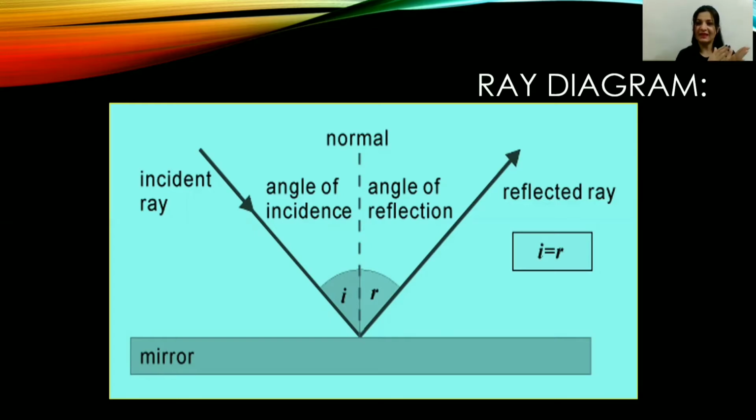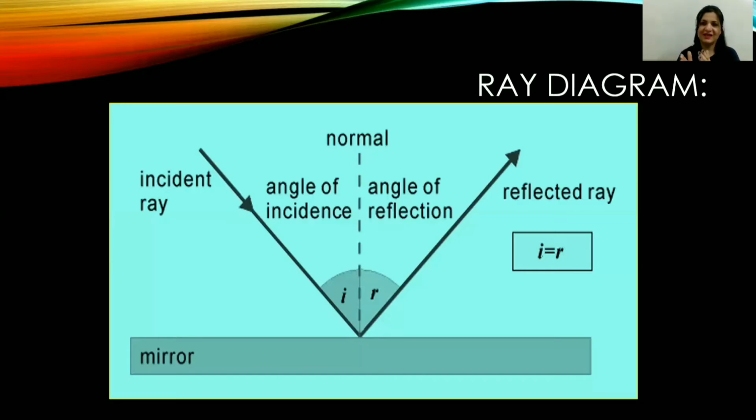Okay, the angle between the incident ray and the normal is called the angle of incidence, and it is denoted by the letter i. Then we draw the reflected ray. Okay, and the angle between the reflected ray and the normal is called the angle of reflection.